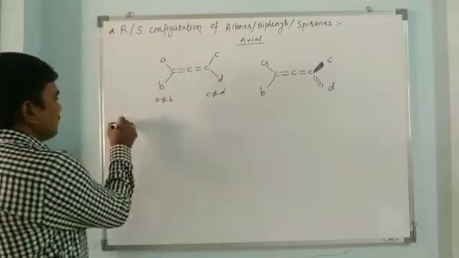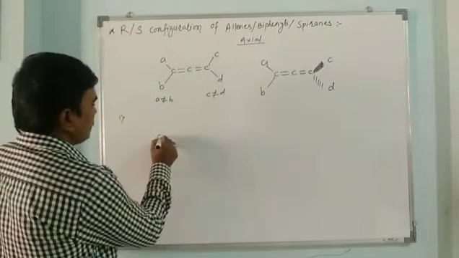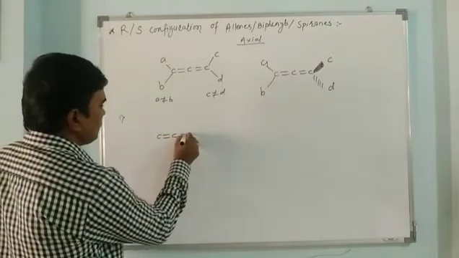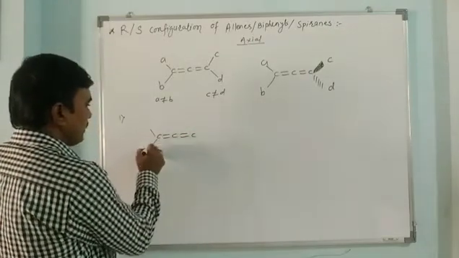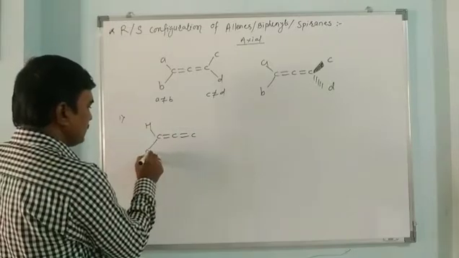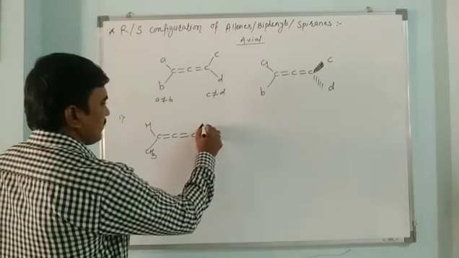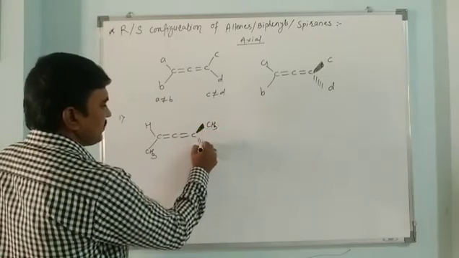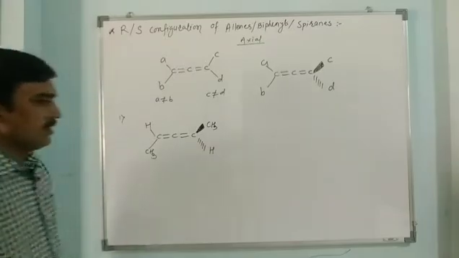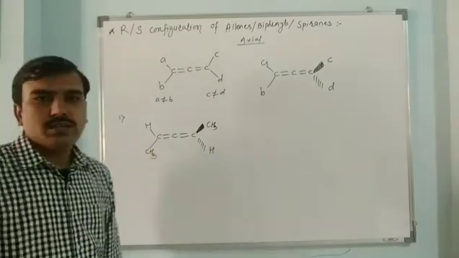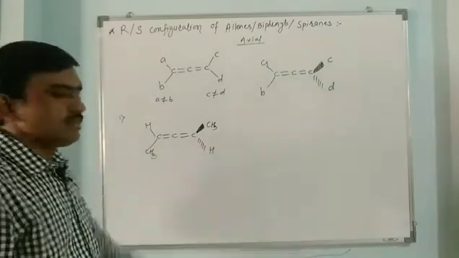Here the first example I have to see: C double bond C double bond C. Here this is H, CH3, and here this is CH3 and this hydrogen goes behind. Now I have to assign the R or S configuration to this compound.